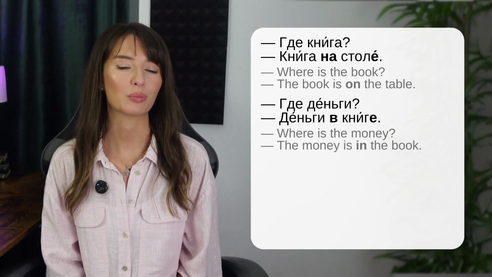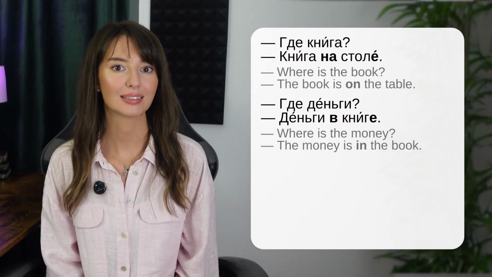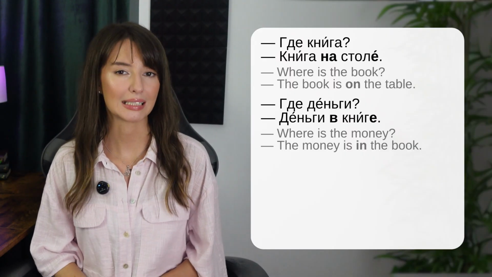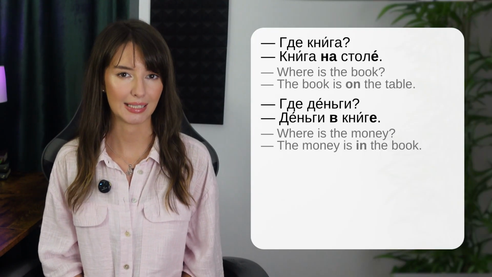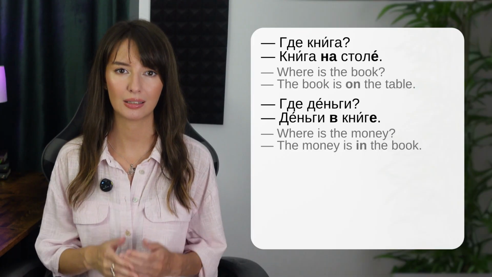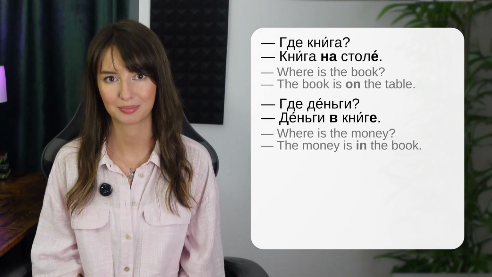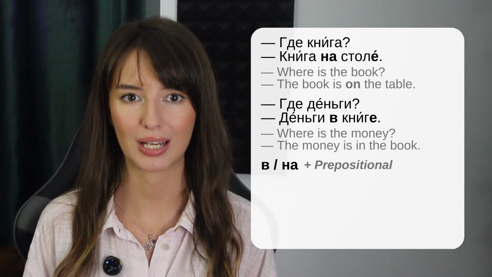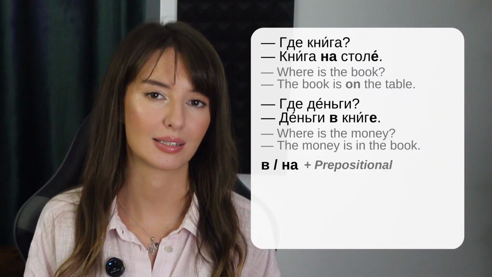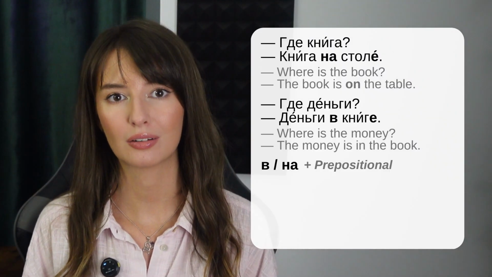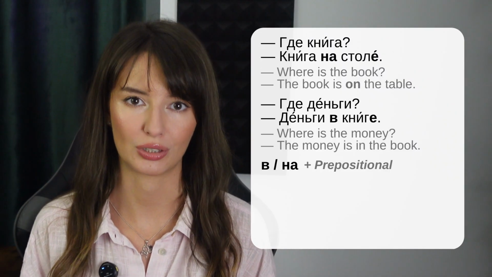You already know the prepositions в and на. For example, где книга? Книга на столе. Где деньги? Деньги в книге. In these examples, we are talking about location, where something is. So, we use на, в plus the prepositional case. So, in these examples, we use the prepositional case after в and на.